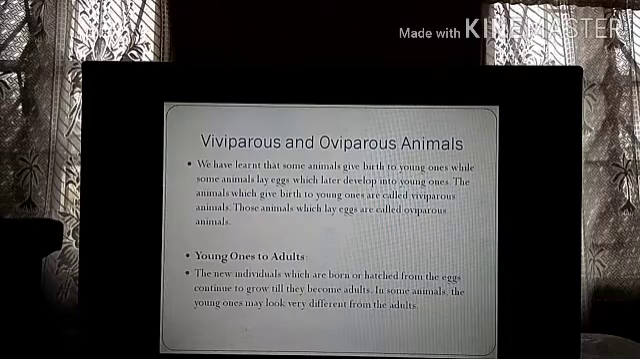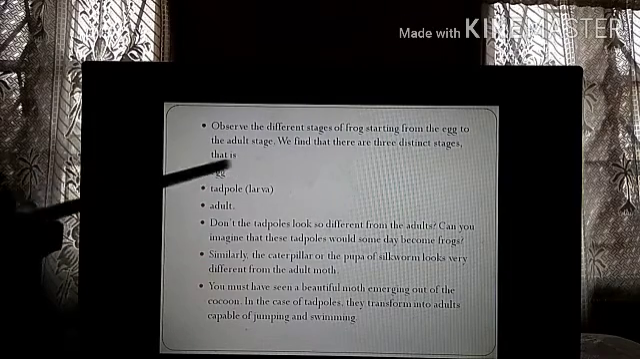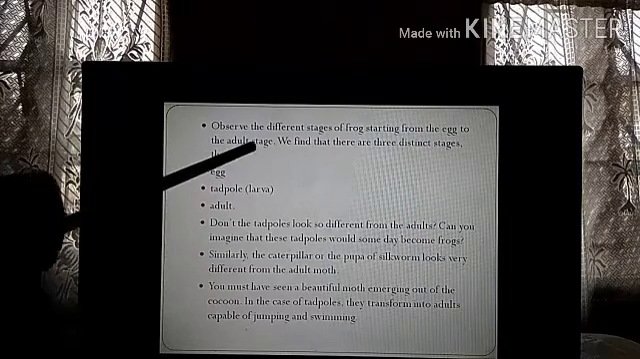But in some animals, the young ones are completely different from the adult stage. That means you can't even recognize that this particular animal will become that. You cannot even recognize, they are so different. One example is the frog. Observe the different stages of frogs starting from the egg to the adult stage.